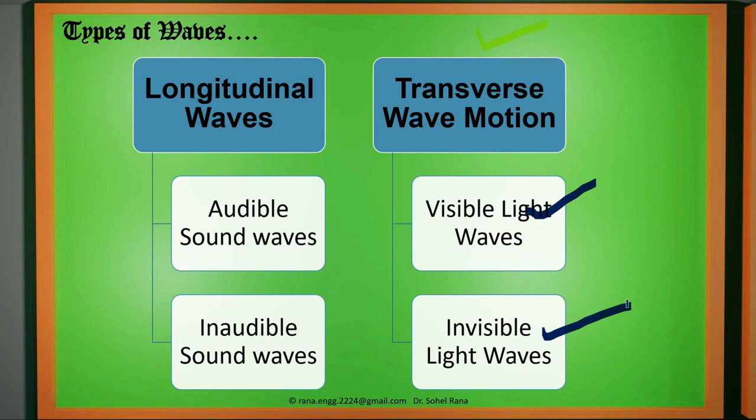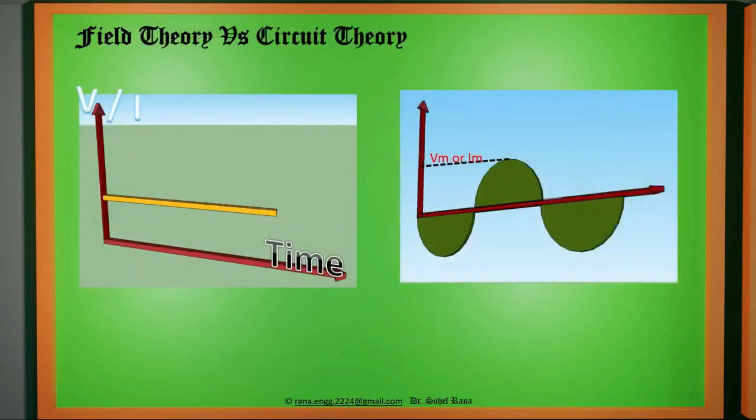Before going to that, let us have the meaning of electromagnetic field, why we are going to study that, and what the problems are associated with studying electromagnetic fields. For that we have to classify the theories. In electronics or electrical engineering or physics, there are two types of theories explained. Either we use field theory or circuit theory. Circuit theory is simple. It is related only with parameters which come from voltage and current levels.